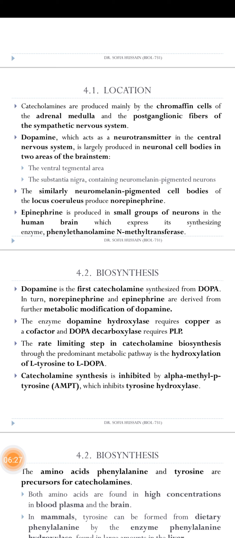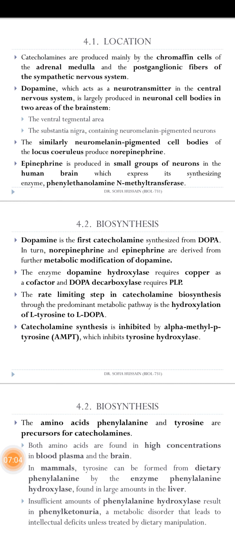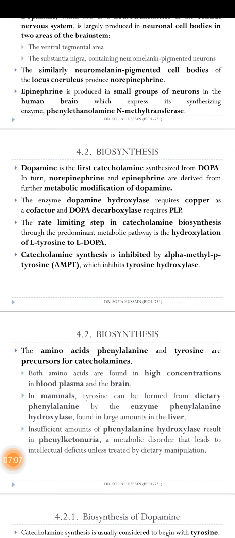Similarly, neuromelanin pigment cell bodies of the locus produce norepinephrine. So how the norepinephrine is produced and how it is localized, we have discussed in this paragraph. The epinephrine is produced in small amounts by small groups of neurons in the human brain, which express its synthesis enzymes, phenylethanolamine N-methyltransferase. So it produces the epinephrine in the brain cell.